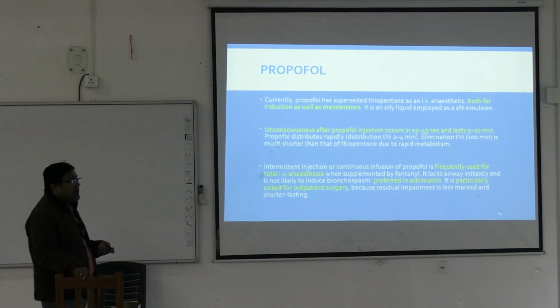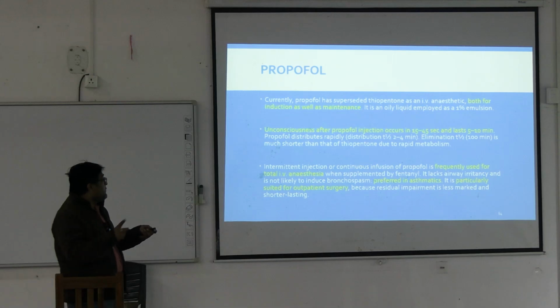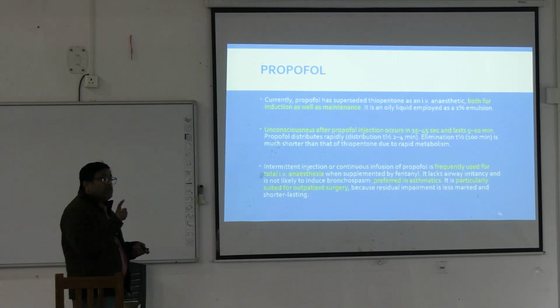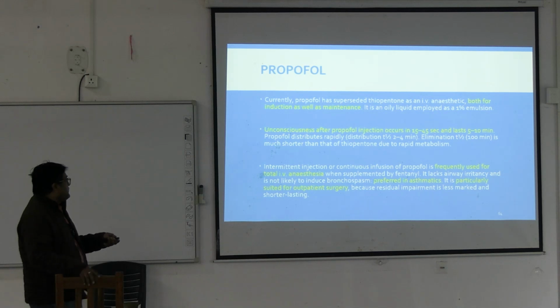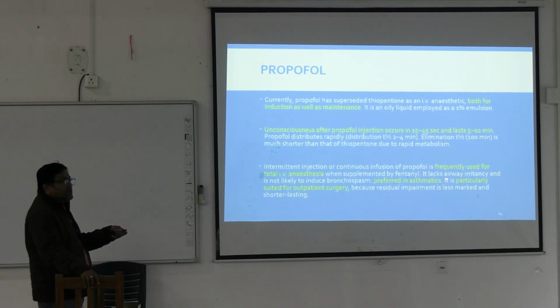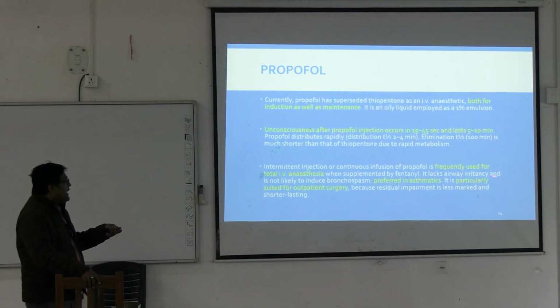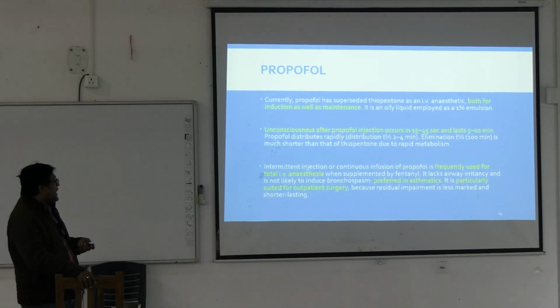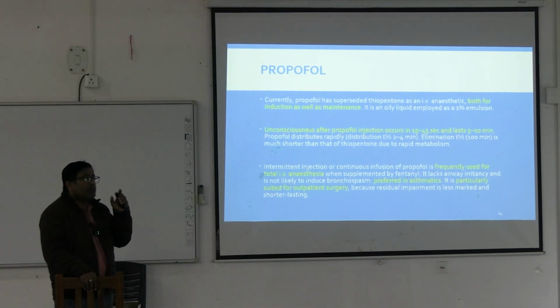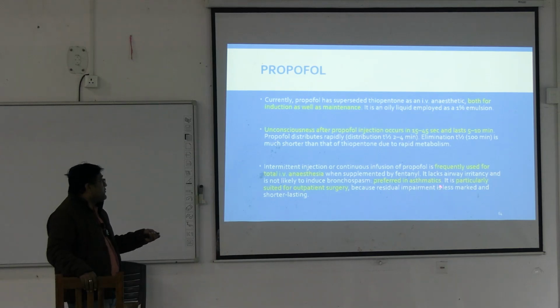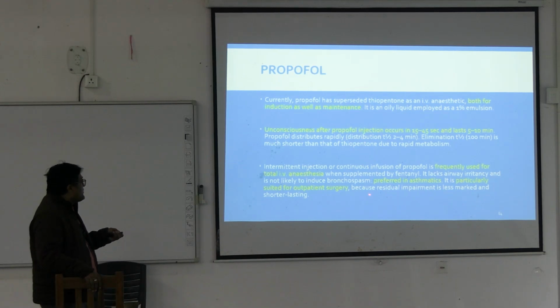Intermittent injection or continuous IV infusion can be used for total intravenous anesthesia, that means for induction as well as maintenance, when supplemented by fentanyl. Why fentanyl? Because propofol is a poor analgesic. It lacks airway irritancy and is not likely to produce bronchospasm. It is preferred in asthmatics. It is particularly suited for outpatient surgery.